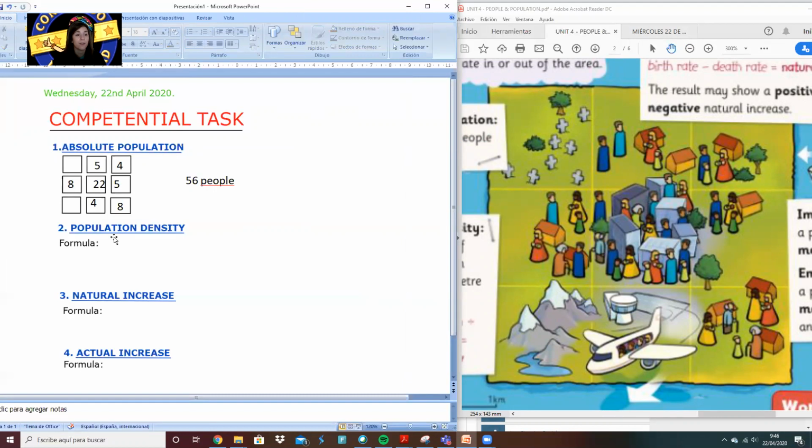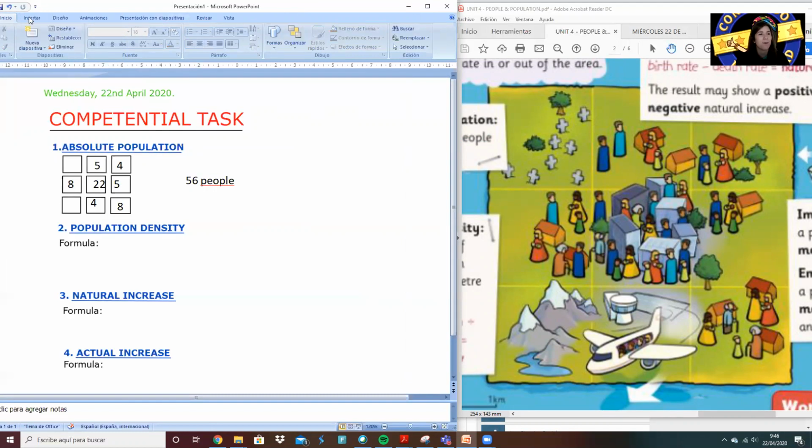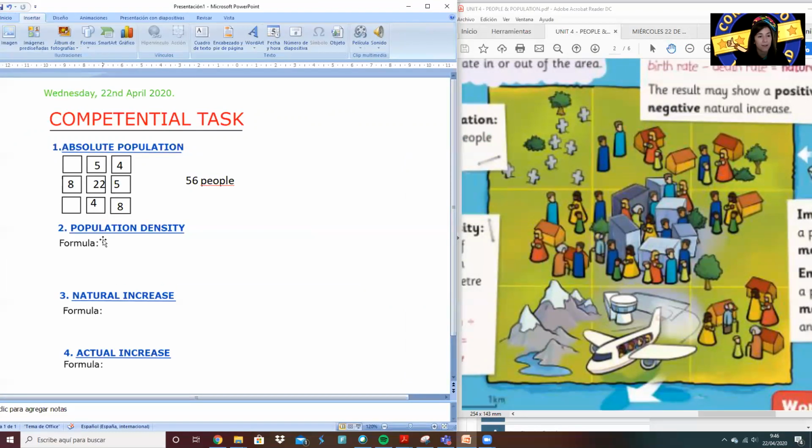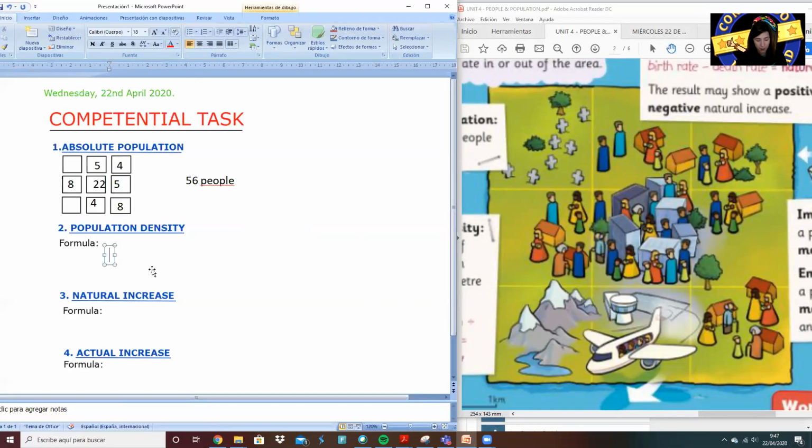Now, how do we calculate the population density? Remember that the formula is the absolute population divided by the area.